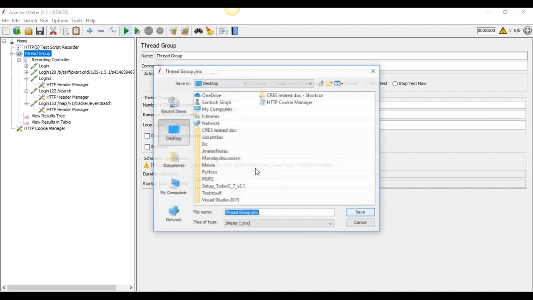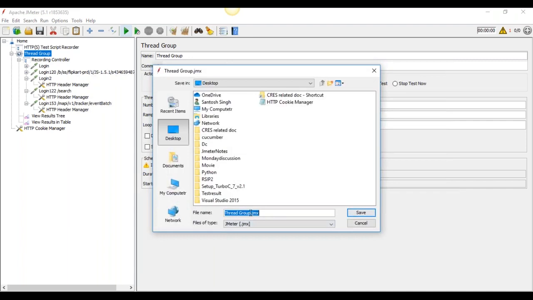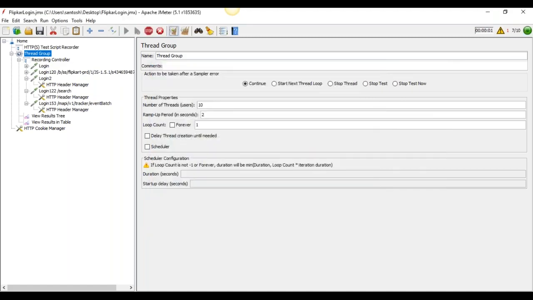Yes, I'm saving it here and giving it a name, login. I'm saving it to the desktop. Okay, now this is running.